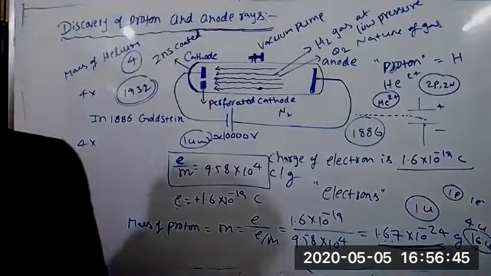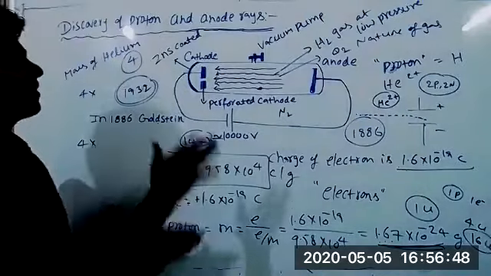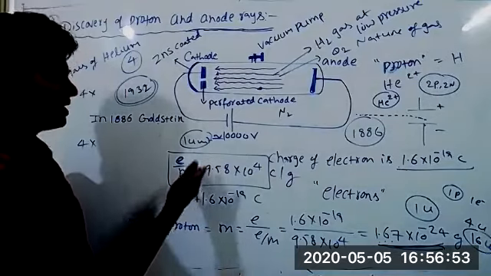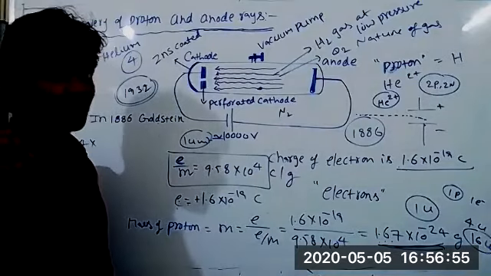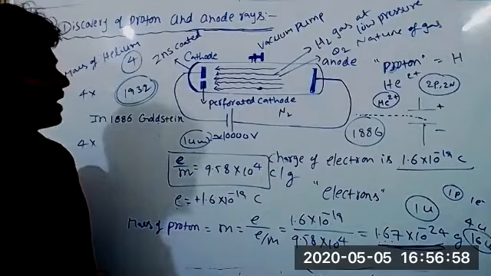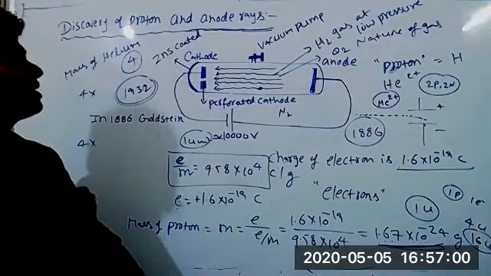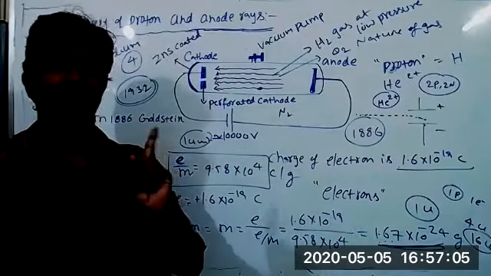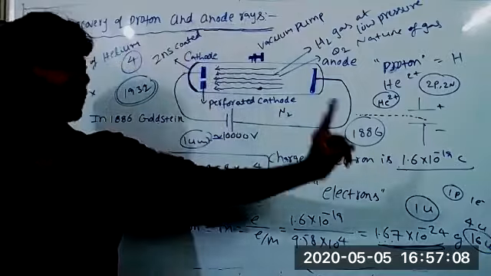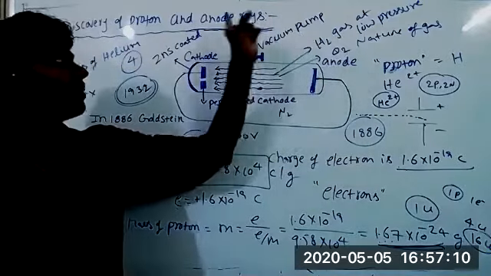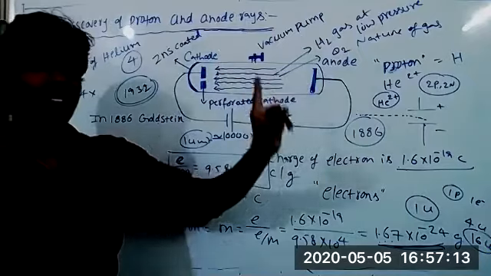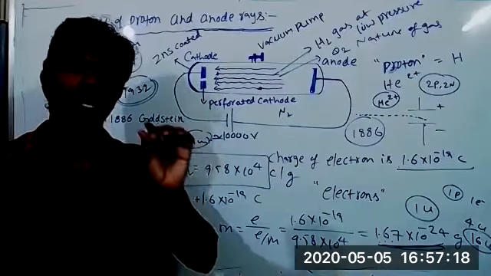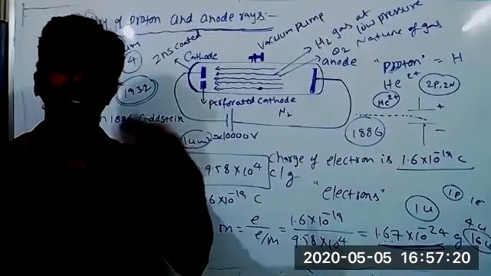So here you must keep a few points in mind. The first point is for competitive purposes. In examinations, only small questions come, directly asking what is the e/m ratio of the proton, or what is the charge of the proton. Small one- or two-line answers are asked about anode rays. See, here anode rays are not constructed by protons. Mind it, that's the first point. Anode rays are not constructed by protons. If you take hydrogen gas, then only the anode rays are constructed by protons. Otherwise, they are positively charged species, and those species must have mass more than an electron, or even more than a hydrogen atom.